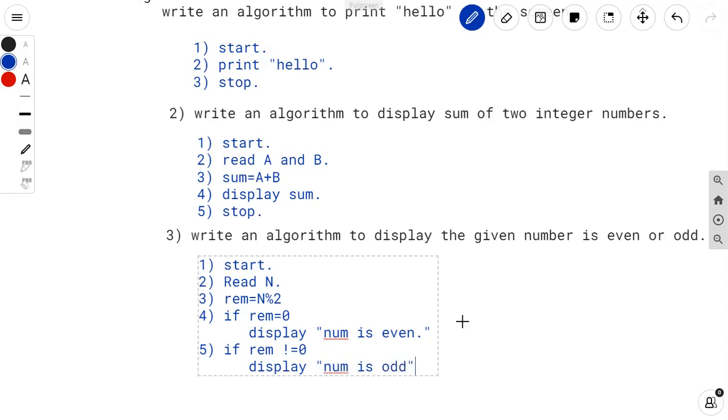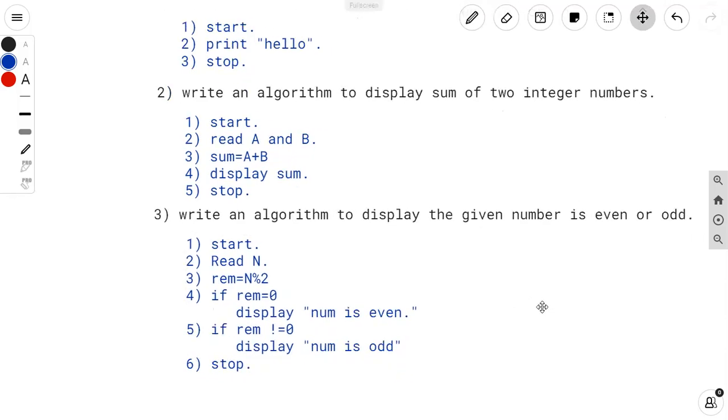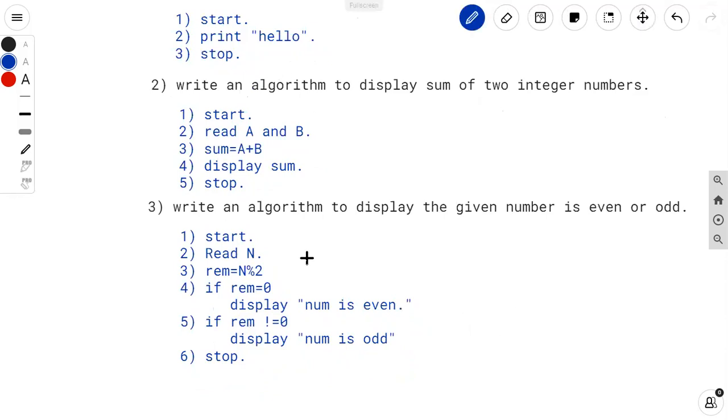Are you getting how to display even and odd number? And my sixth step should be stop, because it is a finite step, meaning there is an end of an algorithm. Okay, so in this way you can check whether the given number is even or not.